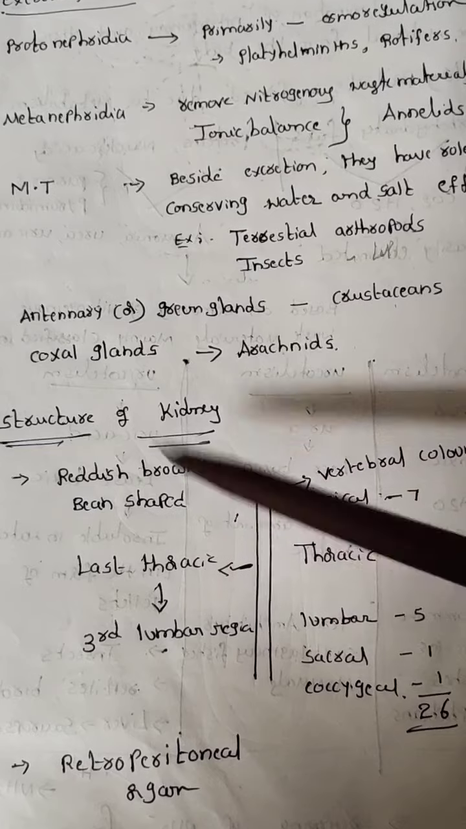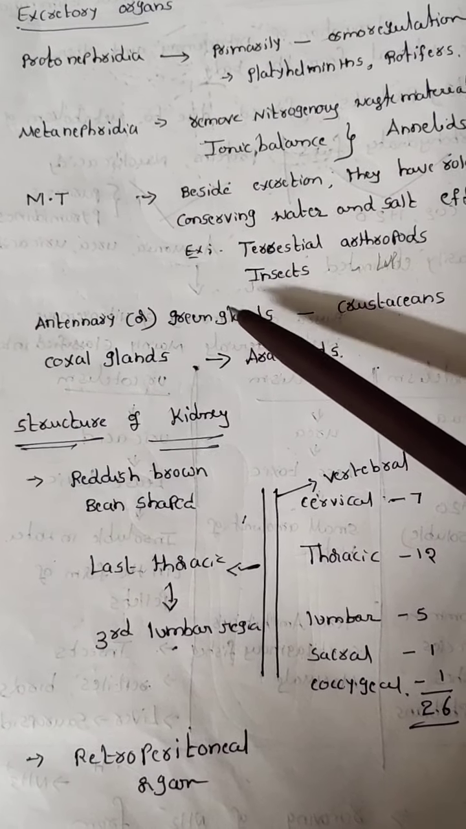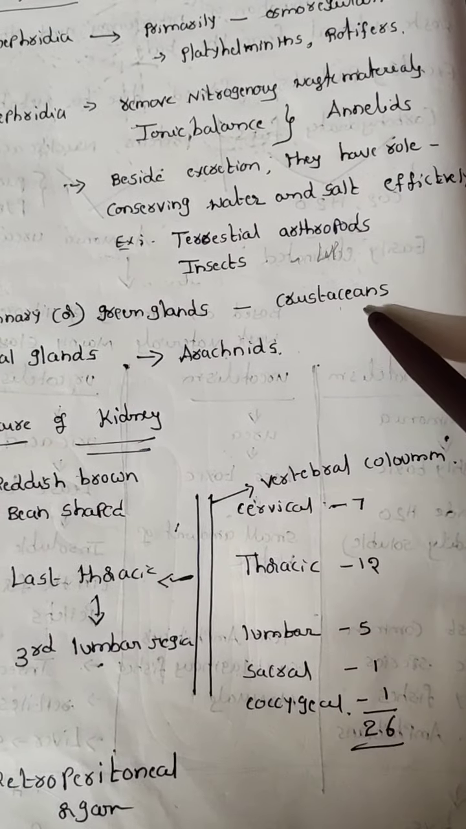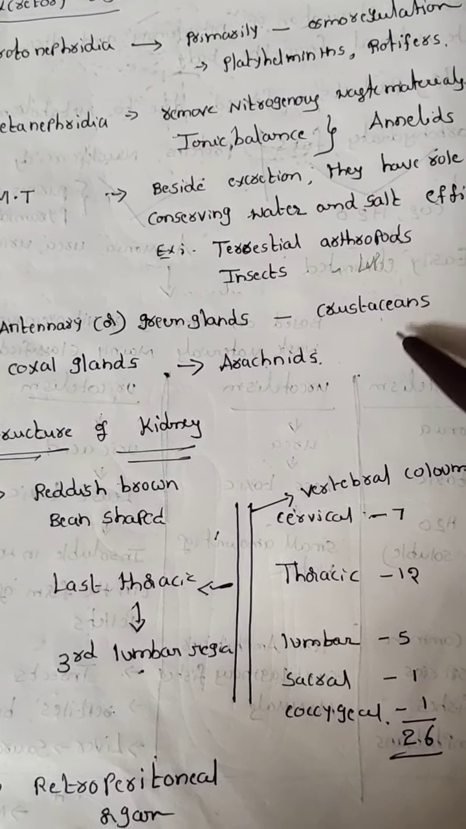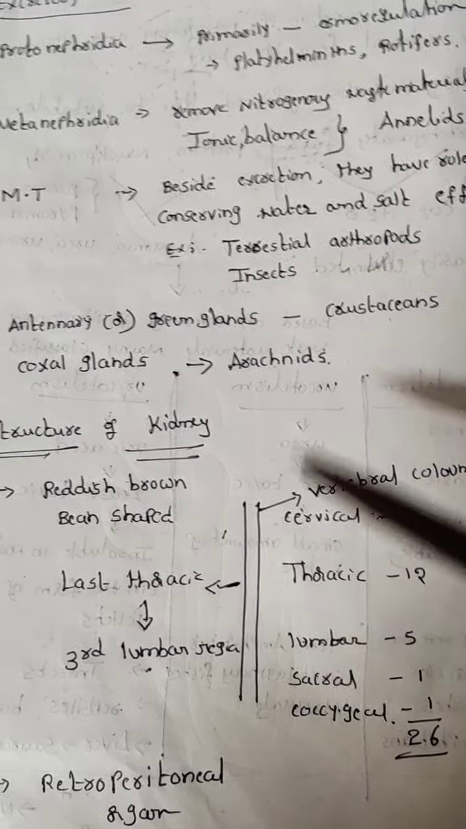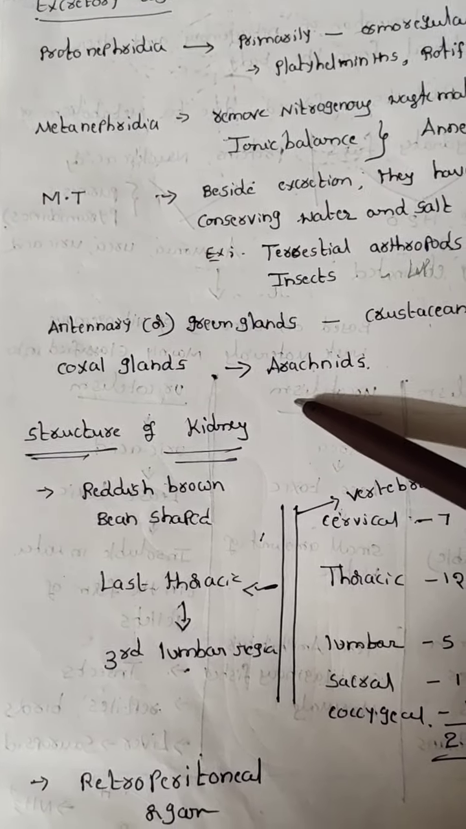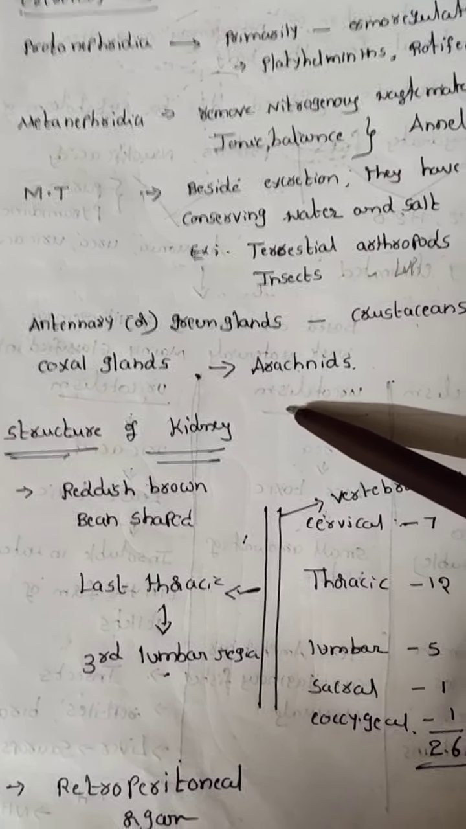And specialized glands, antennary or green glands, can be seen in arthropods. In arthropods there is a class called the crustaceans. The best examples of crustaceans are prawns and the cancer crab. And the coxal glands can be seen in the class Arachnida. The best examples are the scorpion and spider.